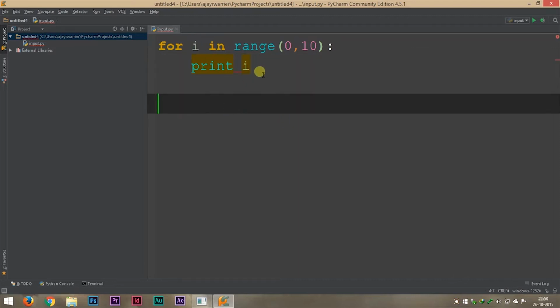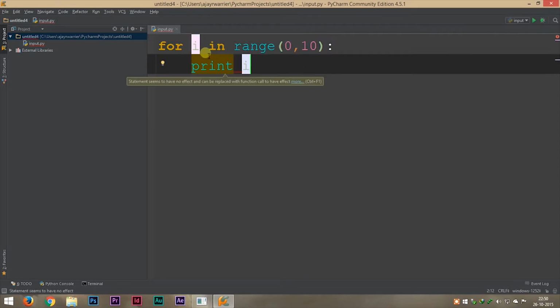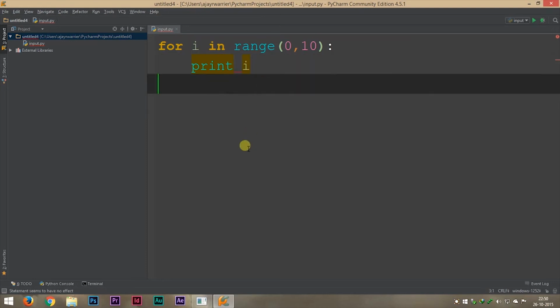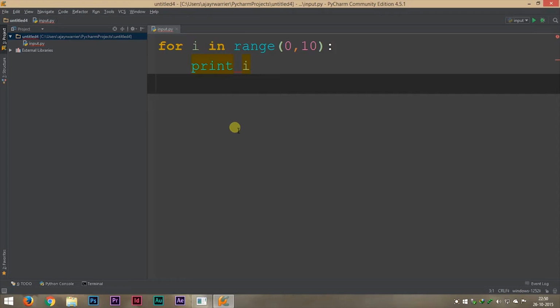So I'll tell you what this does. First, the value of I is going to be 0 and then it will go into this loop body, and inside the loop body it will print that value of I. The current value of I will be 0, so it will print 0. Then what the for loop does is that it will increment this value of I by 1.